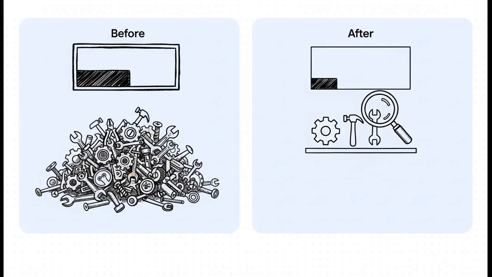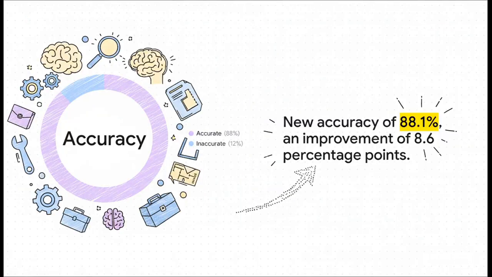And the impact here is just staggering. The old way would eat up around 77,000 tokens. With this new tool search approach, that number plummets to just over 8,000. That's an 85% reduction in token use, which frees up a huge amount of working memory. And it's not just about saving space either. When the AI focuses only on the relevant tools, it makes much, much better decisions. We're seeing accuracy jump by over 8.5 percentage points, hitting a new high of 88%.